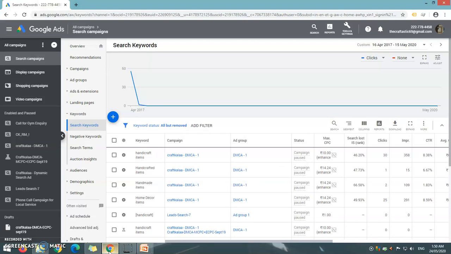So in conclusion, if you find the search lost impression share rank metric percentage is high, you can increase impression share by either increasing the max CPC bid or improving the quality score. And if you find the search lost impression share budget metric percentage is high, check that all other parameters of your campaigns are optimized and generating conversions at a profitable CPA, then you can increase the impression share by increasing the budget. So this is how you can analyze this metrics data and accordingly change the bid or budget to get the